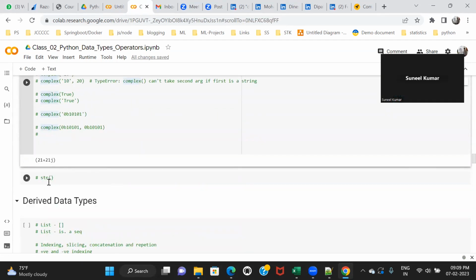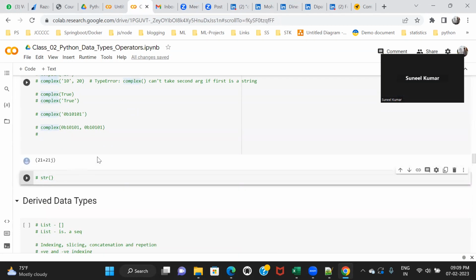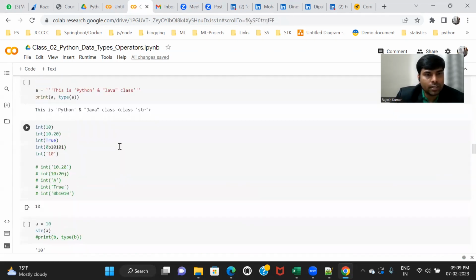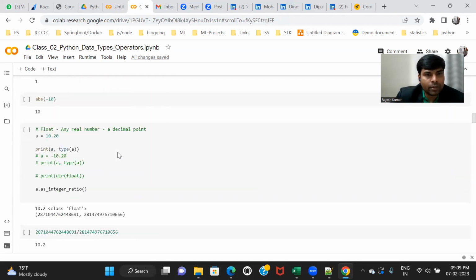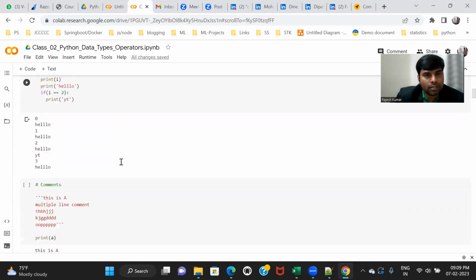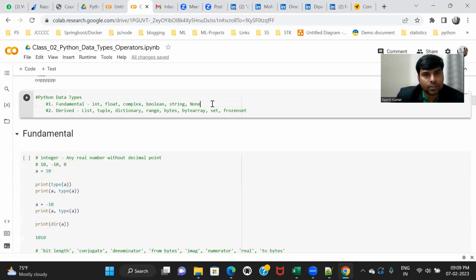For today, I'm going to stop. So this is all. We covered all the fundamental data types and typecasting functions. Next time we will